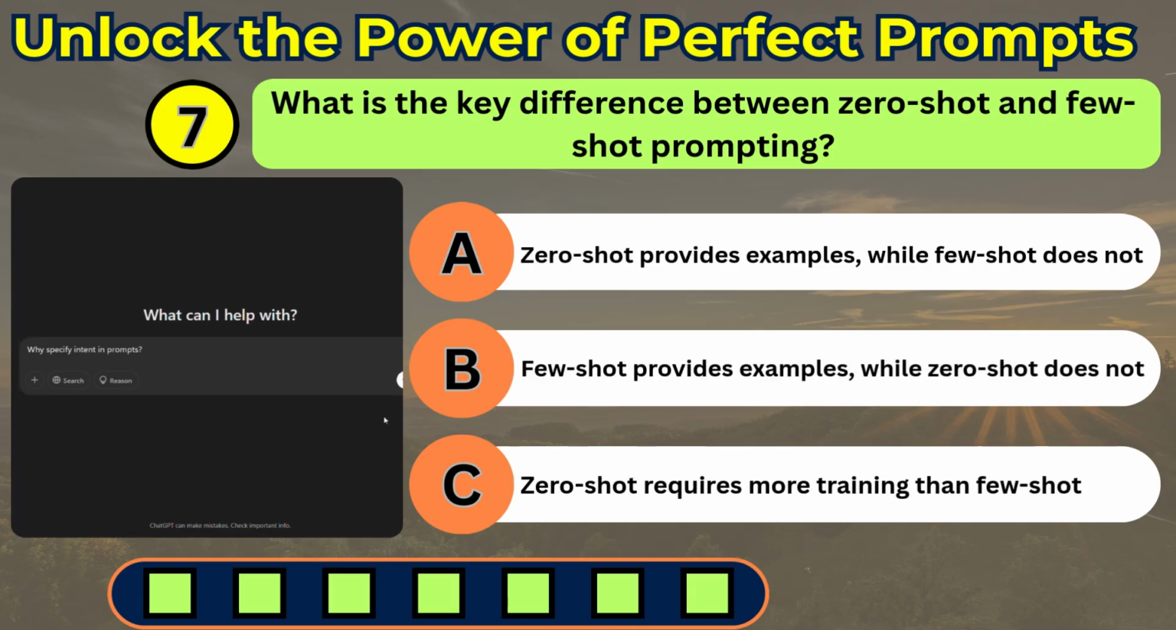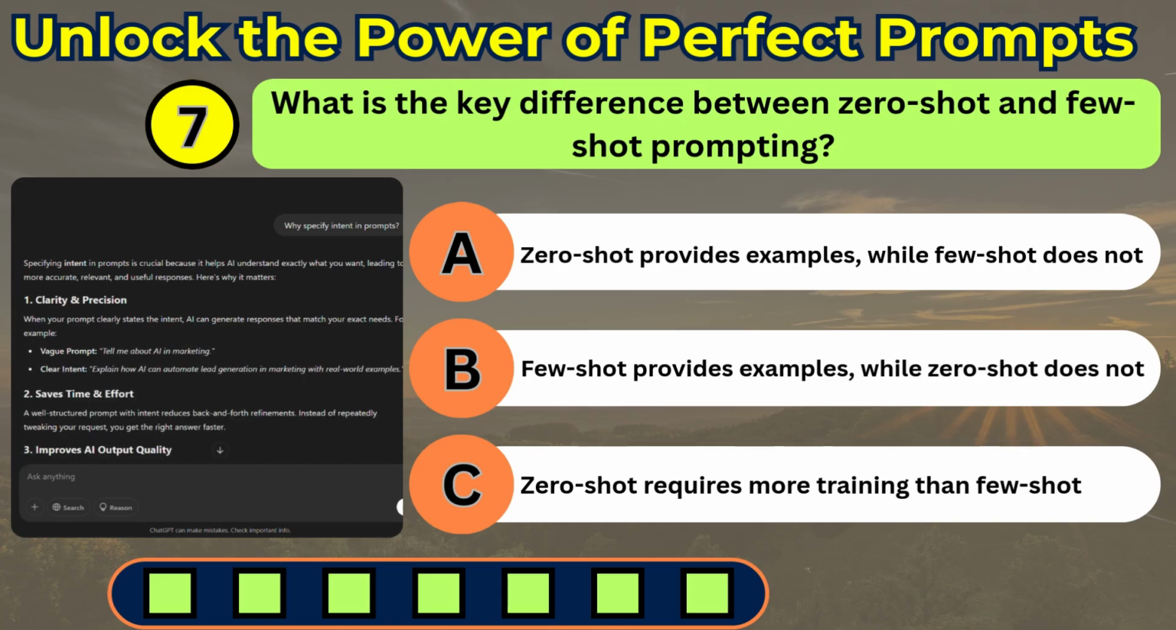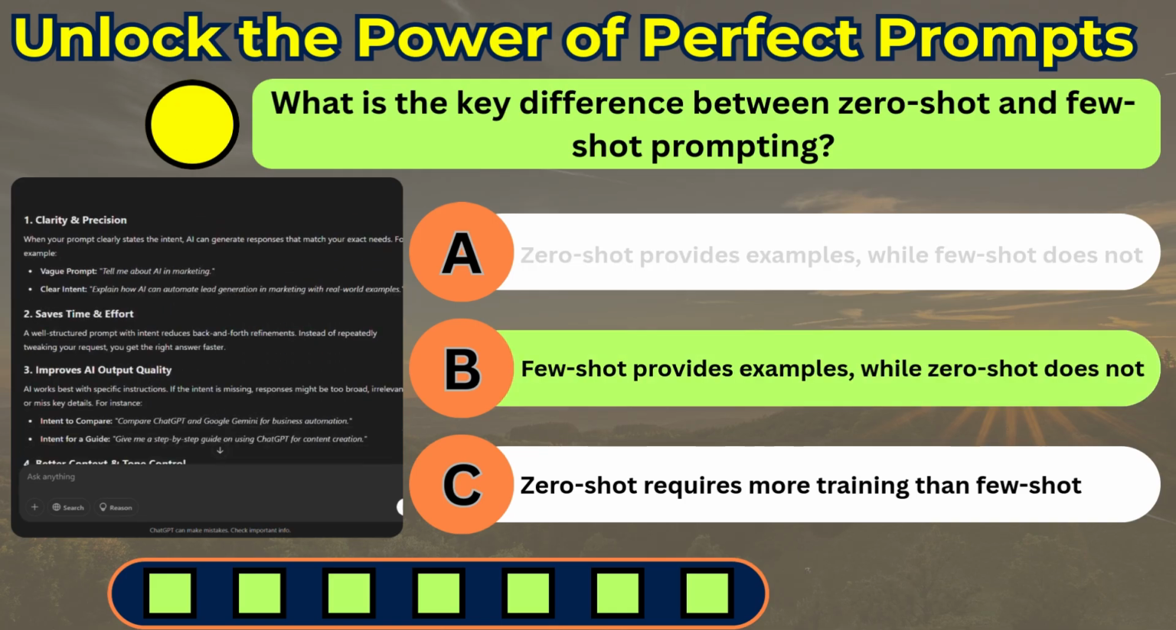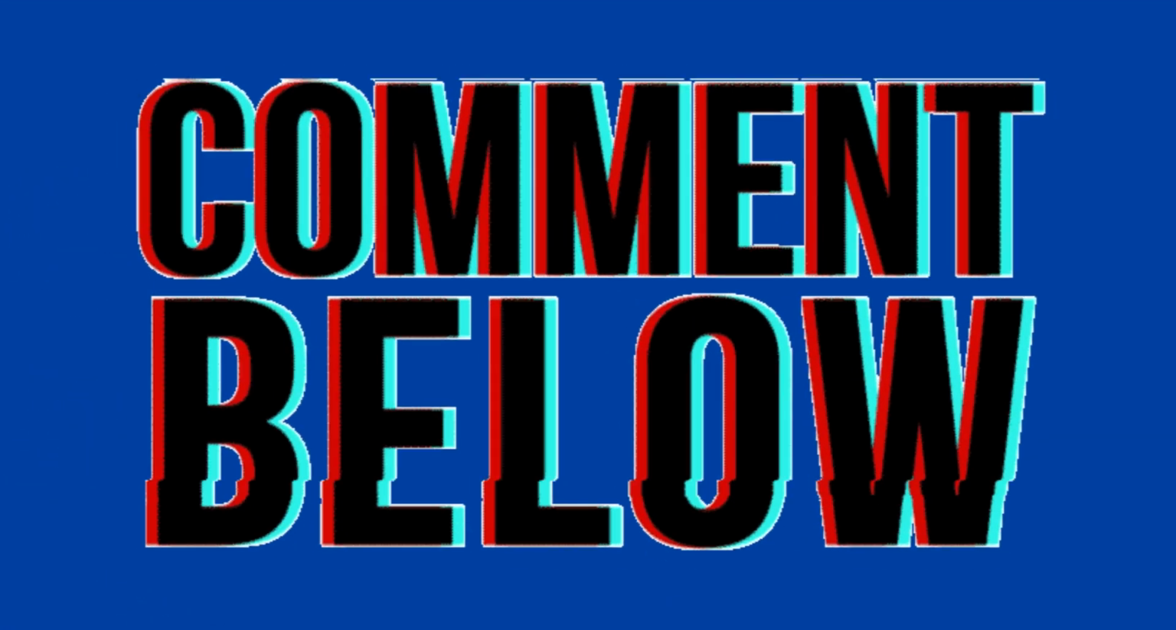Zero-shot prompting provides no examples, while few-shot prompting includes a few examples to guide the AI in generating more accurate and contextually relevant responses. Great job! How did you do? Mastering prompt engineering is all about adding real context.